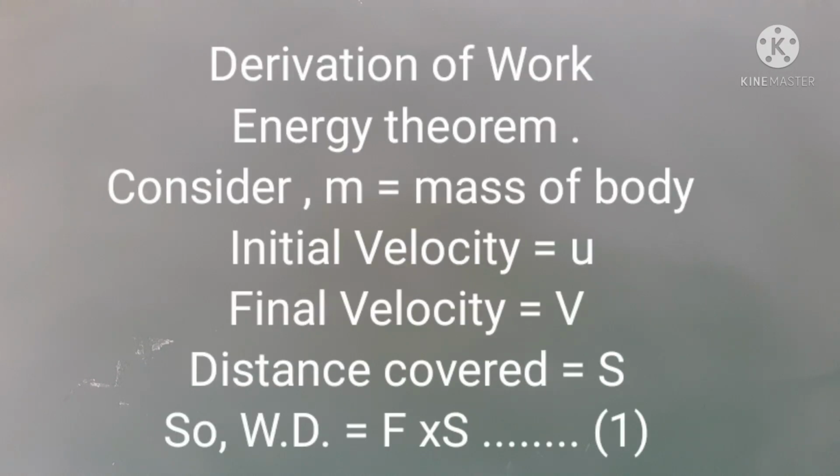Consider a body or an object of mass m moving with velocity u. Let a force F be applied on the body, so that the velocity attained by the body after traveling a distance s is v. Work done by the force on the body is given by W is equal to Fs.